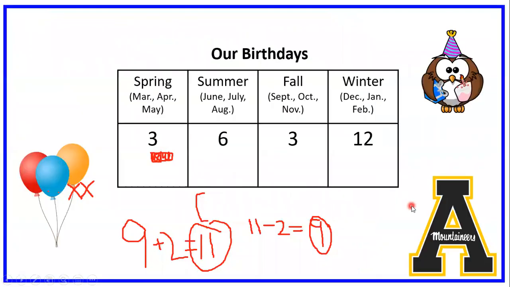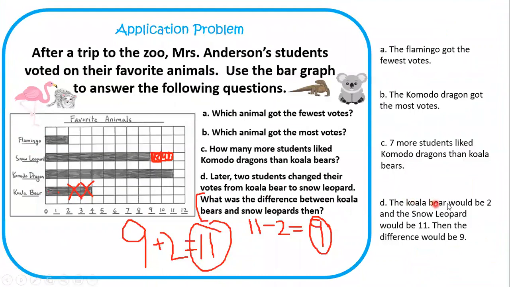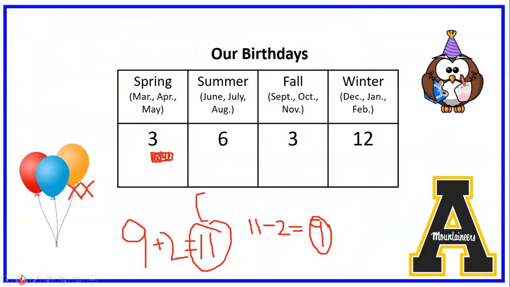The koala bear would be 2 and the snow leopard would be 11. We figured that out because 11, and then we could see that there was 2 here. And we also put it into our equation here. And the difference between the 2 would be 9 if those 2 students changed their minds. Changing their minds all over the place.